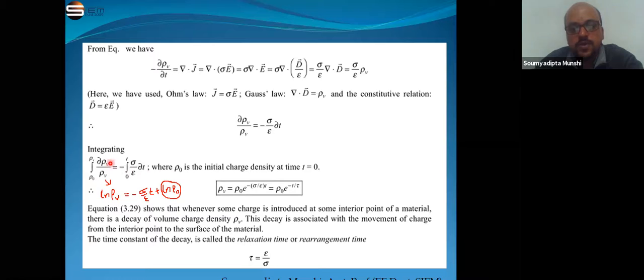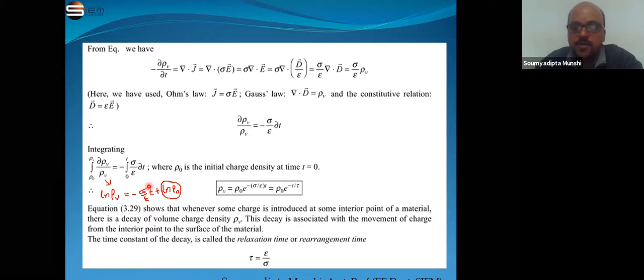If we integrate del rho V by rho V, it becomes ln rho V is equal to minus sigma by epsilon t plus a constant. Here, for ease of calculation, we take the constant as ln rho 0, the initial charge density.